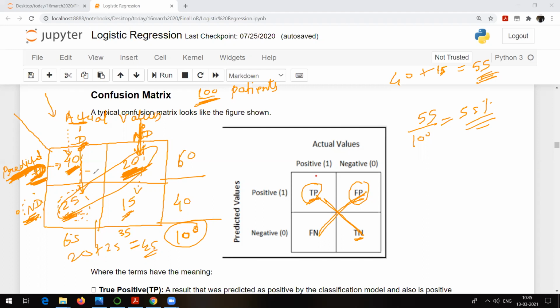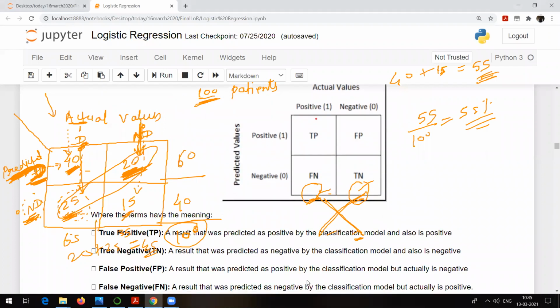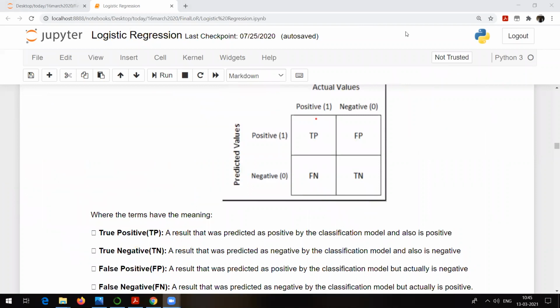Anyway you go like this, right? I hope everyone is able to understand what all these things are: true positive, true negative, false positive, false negative. If you want, I will go through the explanation also. What is true positive? It's given here. What is true negative? It's given here. This confusion matrix is very important, and one needs to understand it.